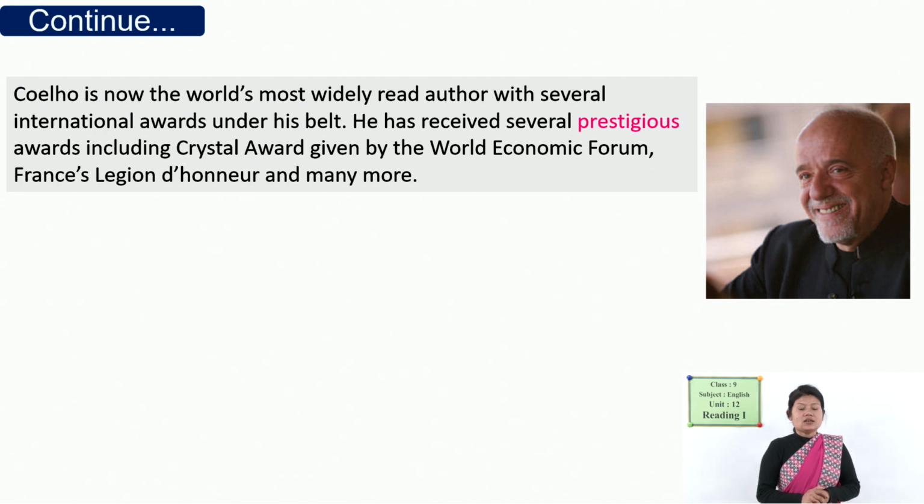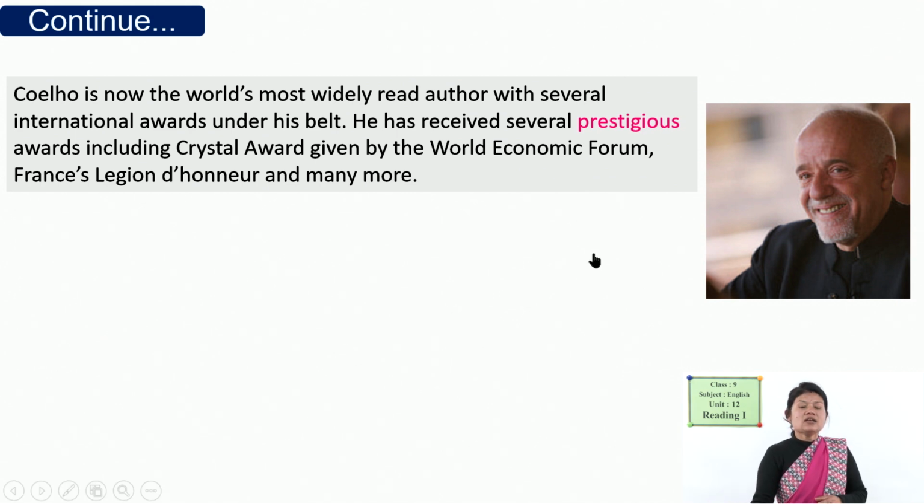Now, in this way, because of his writings, which have become worldwide popular, most of the people around the world read his books. So, due to this, he has now become the world's most widely read author. It means his books are read worldwide.